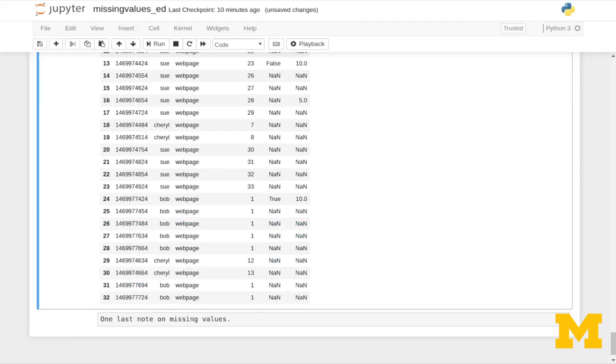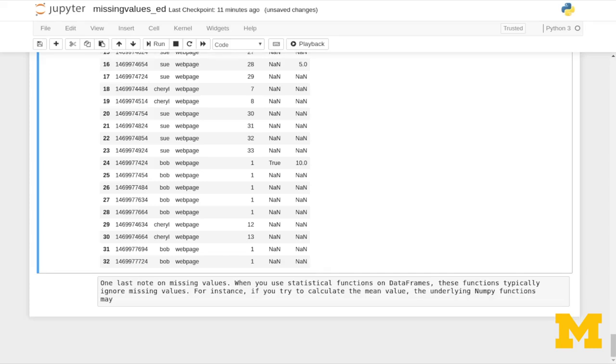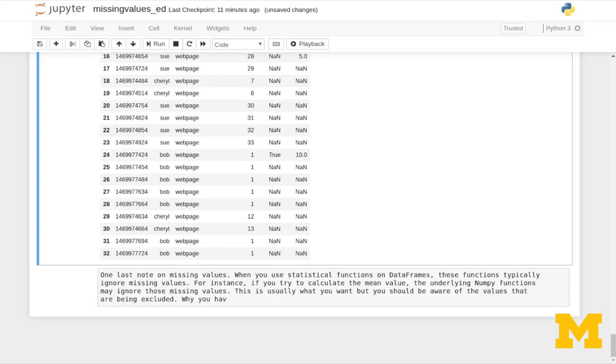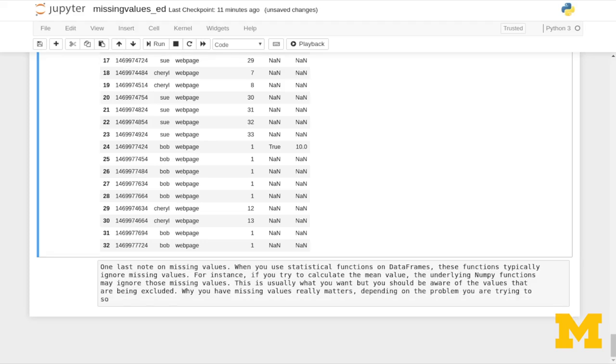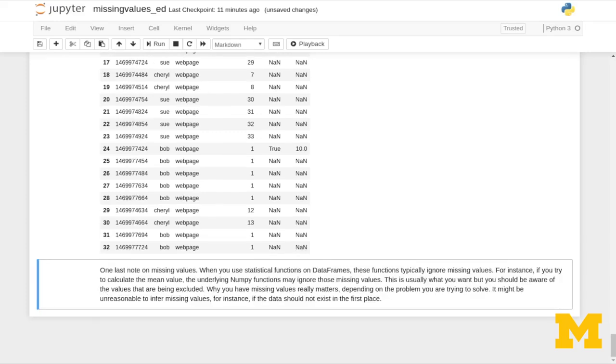So one last note on missing values. When you use statistical functions on data frames, these functions typically ignore missing values. For instance, if you try and calculate the mean value of a data frame, the underlying NumPy functions may ignore those missing values. And this is usually what you want, but you should be aware of the values that are being excluded. Why you have missing values really matters, depending on the problem you're trying to solve. It might be unreasonable to infer missing values, for instance, if the data shouldn't exist in the first place.